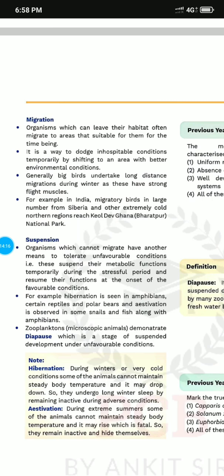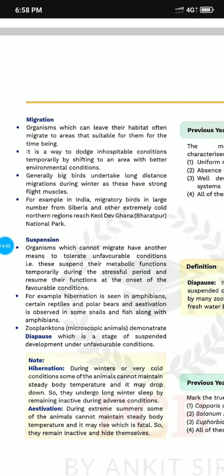For example, hibernation is seen in amphibians, certain reptiles and polar bears, and aestivation is also there. Sometimes it is called a summer sleep, sometimes a winter sleep. But zooplanktons, the microscopic animals, go into the stage of diapause. In that stage, development becomes suspended because of unfavorable conditions.